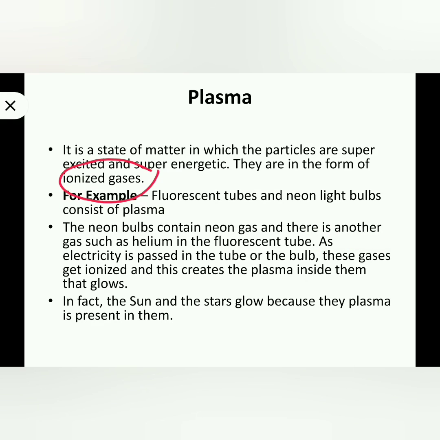Examples: fluorescent tubes and neon light tubes also consist of plasma, and a common example is the sun and stars. They are glowing because of the ionized gases present inside them, which we call plasma.